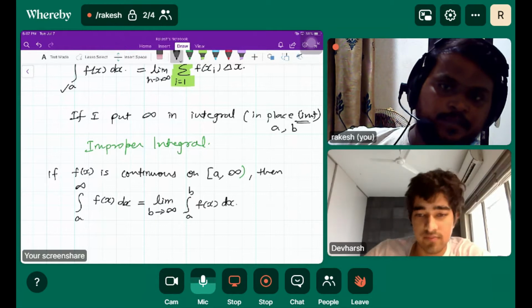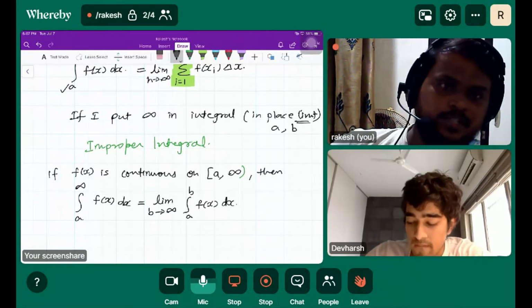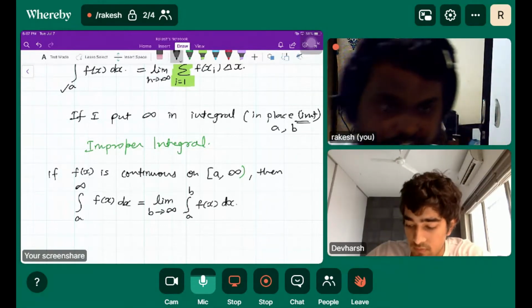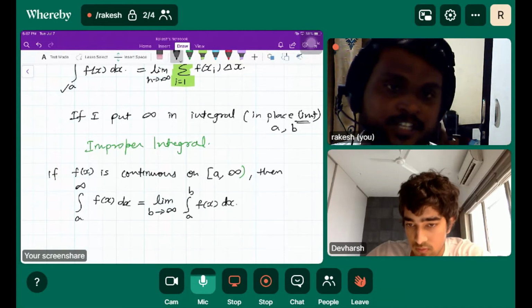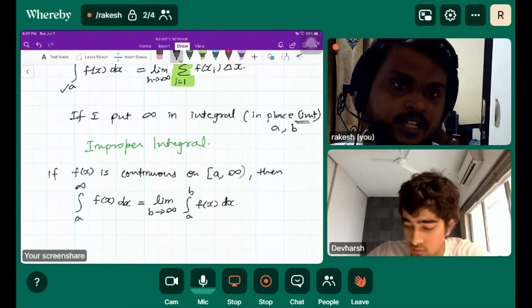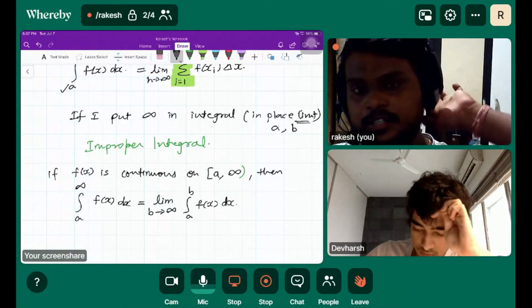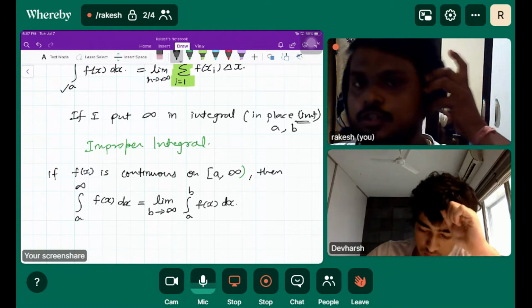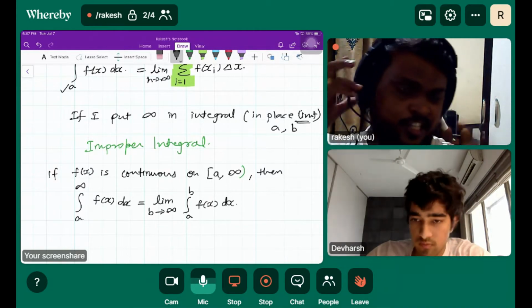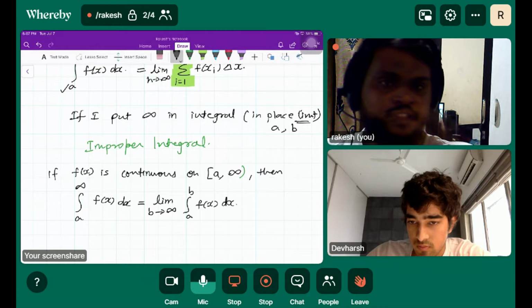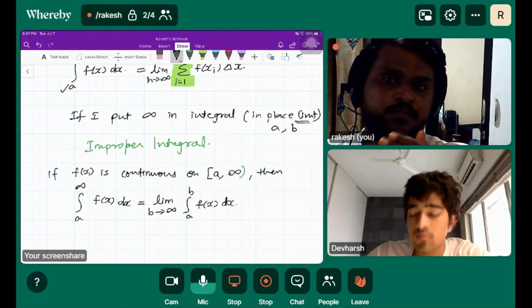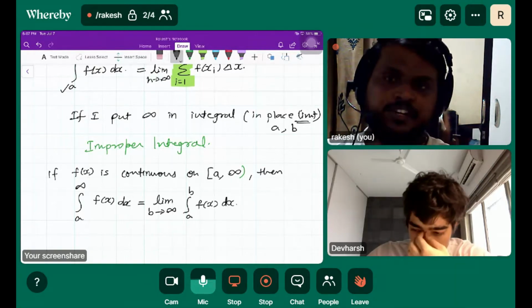And why have we been discussing improper integral? Because I just explained the relation here. Our series goes to infinity, and since the series goes to infinity, there is a relation between limit of sum and the integration. So our integral must also be an improper integral.